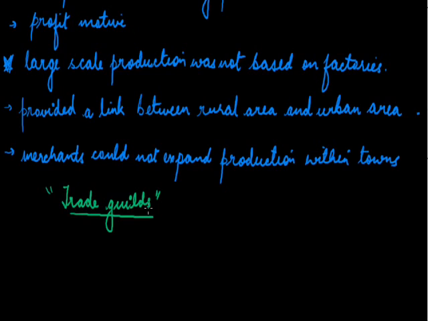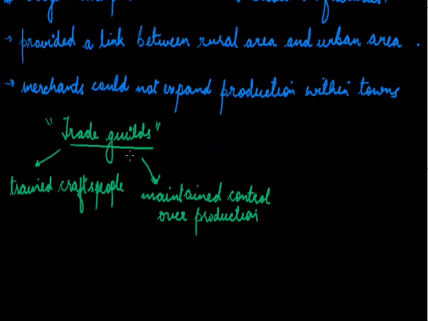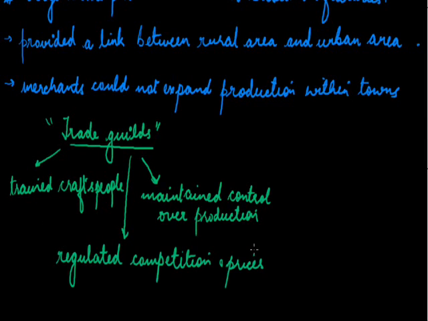Trade guilds can be defined as the associations of producers that trained craftspeople, maintained control over production, regulated competition and prices, and restricted the entry of new people into the trade. So, an important feature of trade guilds is that they were associations of producers which trained craftspersons. Another important feature is that they maintained control over production. Another feature is that these associations of producers regulated competition and prices. Another feature is that they restricted the entry of new people into the trade.